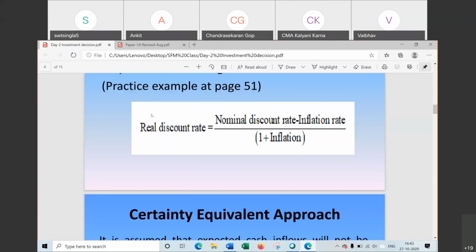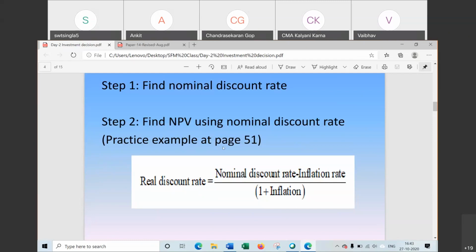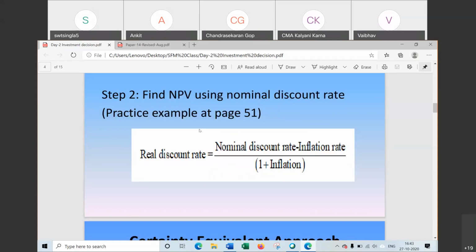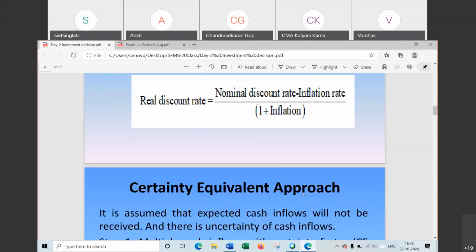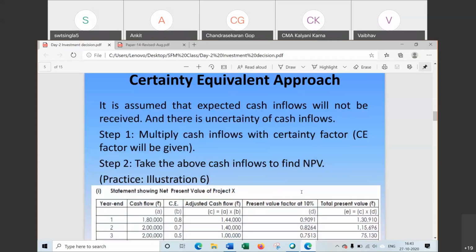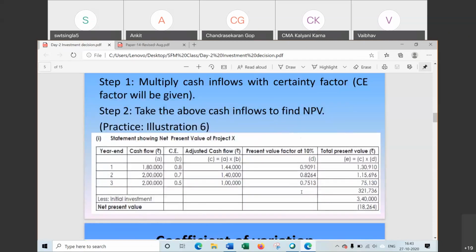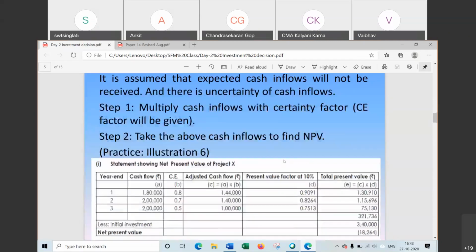So the second method is, please try this one. So many times this question, real discount rate, nominal discount rate, has been asked in a 2 marks question. Now certainty equivalent factor, that is the certainty equivalent approach. This one is again easy. Just we have to multiply the cash flow by the certainty equivalent factor, then the value that comes, you will use that. Now we forget the 180; we have to use this one to find NPV.